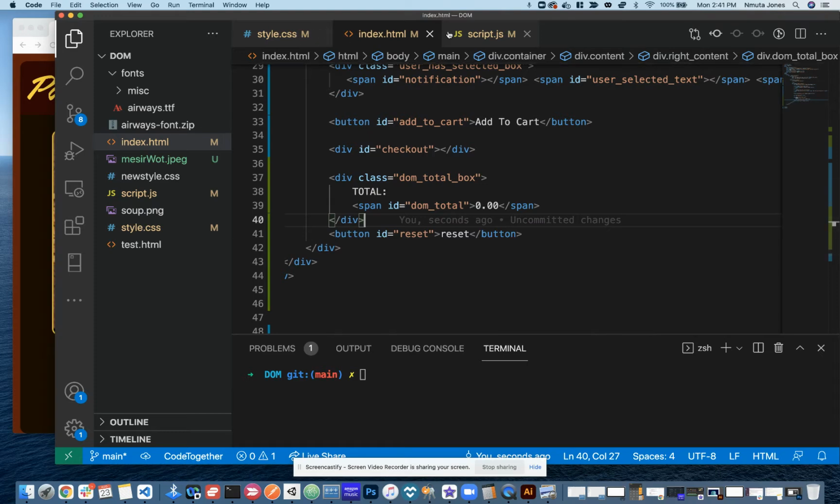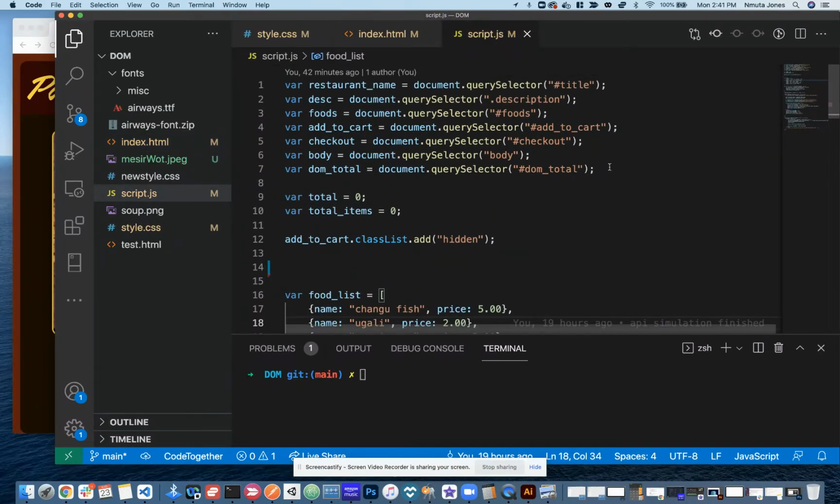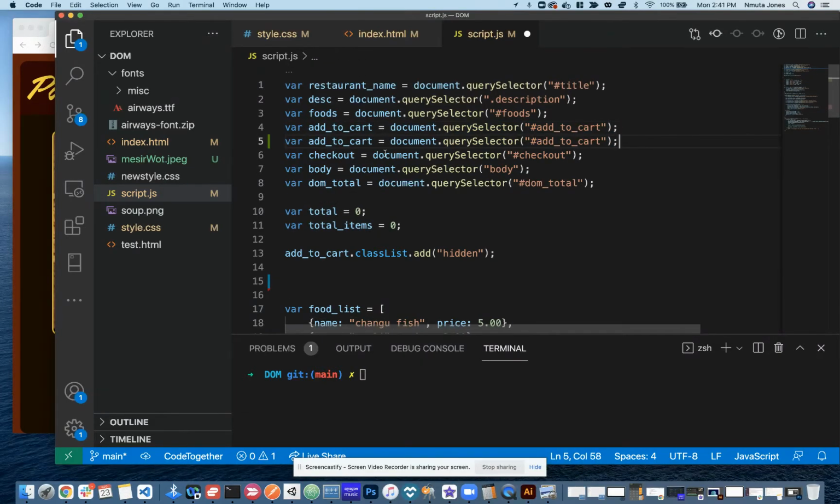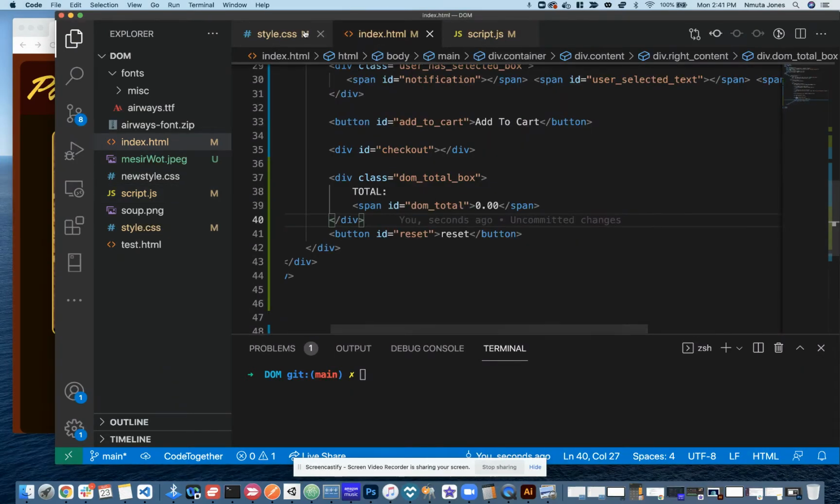So let's go ahead in our script and let's get the button here, very similar to add to cart. So var resetButton equals document.querySelector('#reset'). And we need to make sure, yeah, that ID is correct.